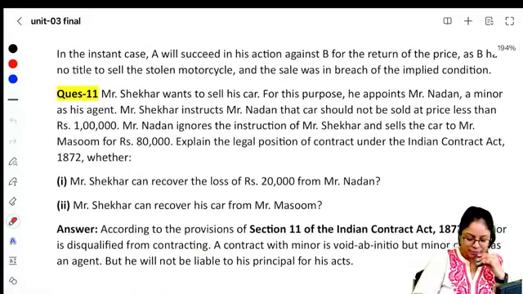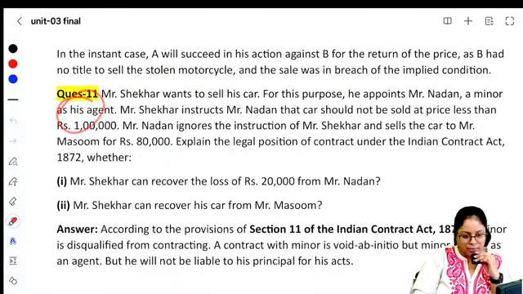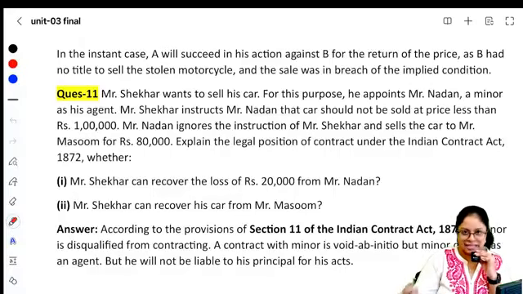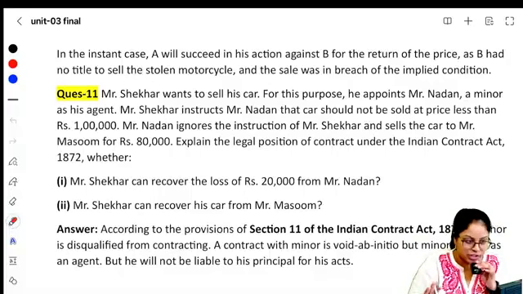Next is 11th one. Mr. Shekhar wants to sell his car. For this purpose, he appoints Nadan, a minor, as his agent. Can minor be appointed as agent? Yes. Unit number 3 Indian Contract Act. Can minor be appointed as agent? Yes. As per section 11, yes. But whatever minor does as an agent, principal will only be ultimately responsible.